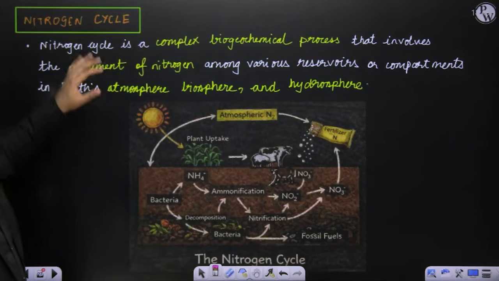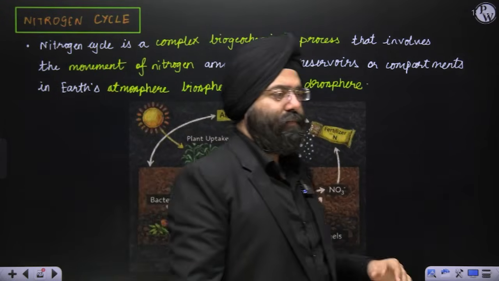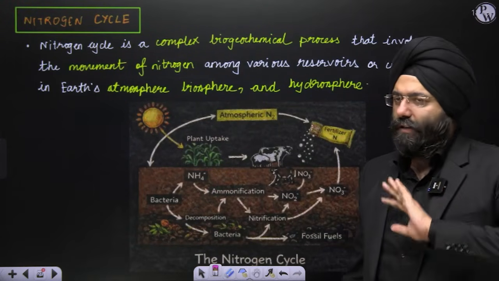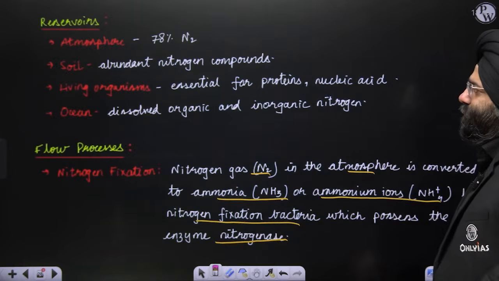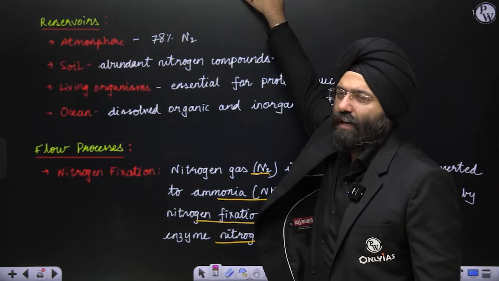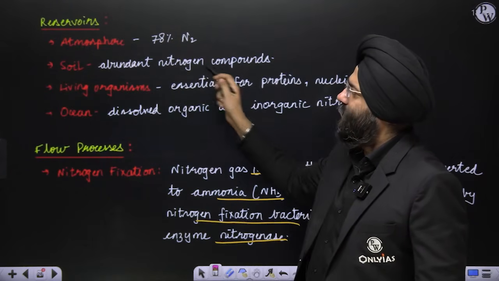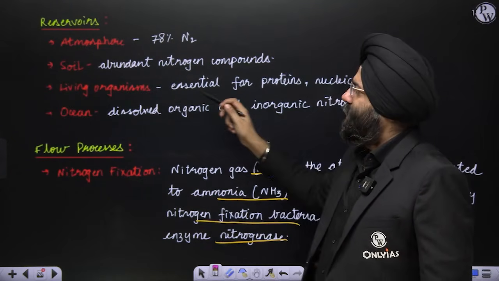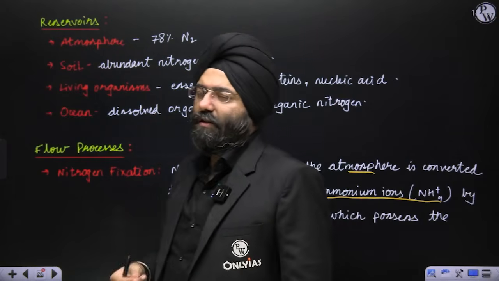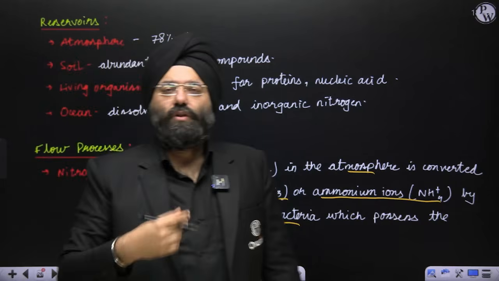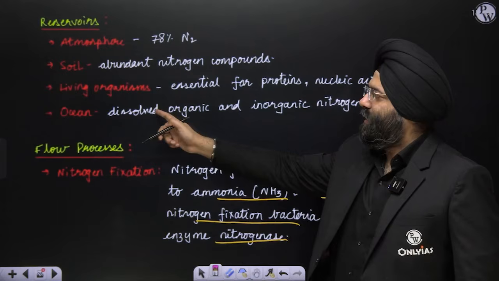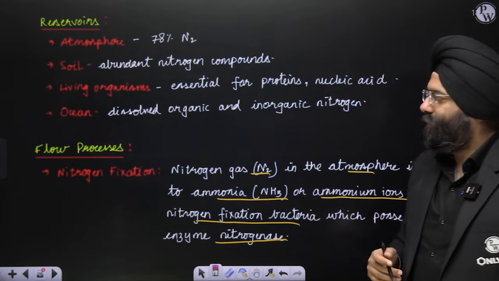Next comes the nitrogen cycle. Now, the nitrogen cycle is exactly the same thing. How the transfer of nitrogen is taking place from one reservoir to another, right? That's exactly the same thing. So let us see. Reservoirs: atmosphere, 78% of the atmosphere is again nitrogen. Soil: abundant nitrogen compounds are present in the soil. Living organisms: essential for proteins and nucleic acids. You know that the basic building block of life is amino acid, and amino acid itself has protein, and protein itself is composed of nitrogen. So nitrogen is very critical. Ocean: it has dissolved organic and inorganic nitrogen present. Now please remember this.